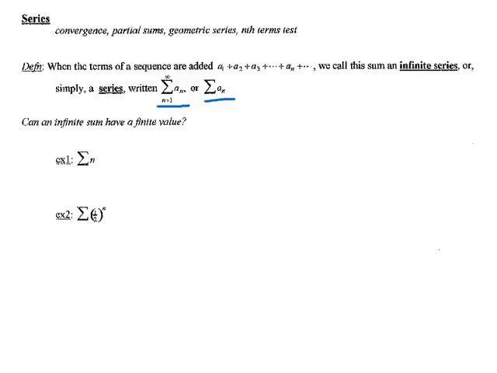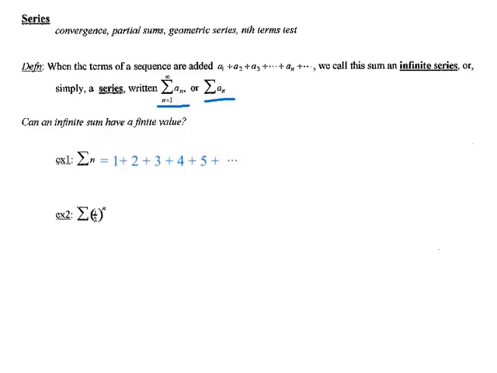for the first one, I want to do the sum of the n's. So what that means is that starting at n equals 1, I'm going to plug in 1 for n, and then I'm going to increment by 1, so I plug in 2 for n. And then I'll increment by 1 again and add on 3 in place of the n, and then 4, and so on. So my series looks like this: 1 plus 2 plus 3 plus 4 plus 5 plus so on.